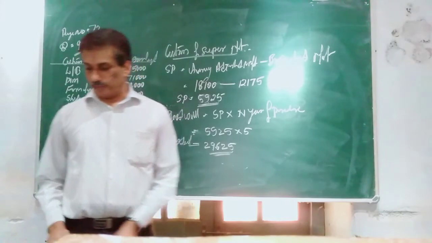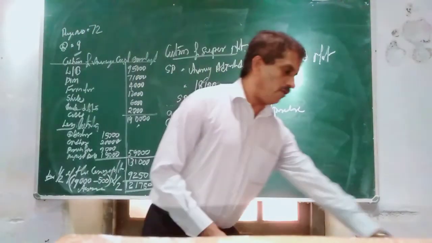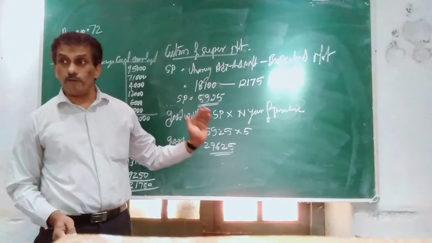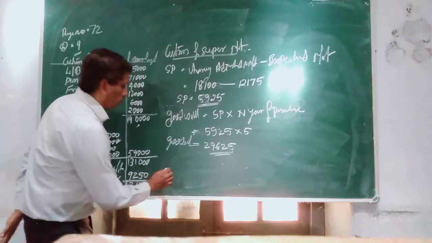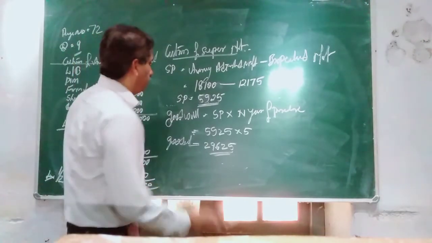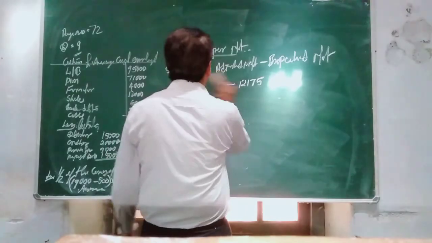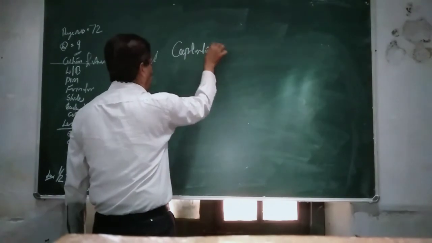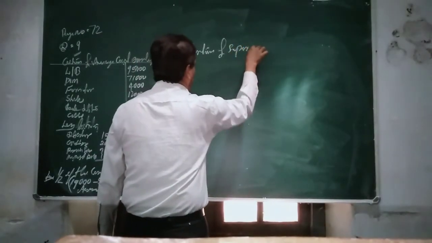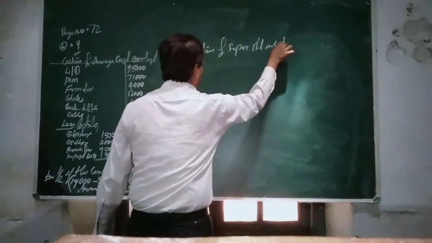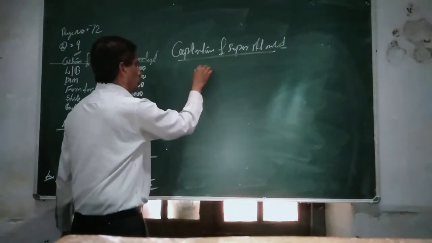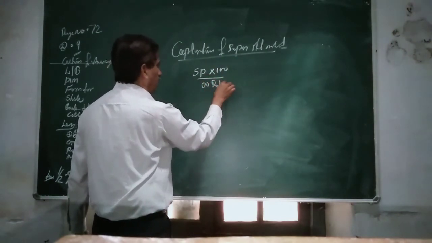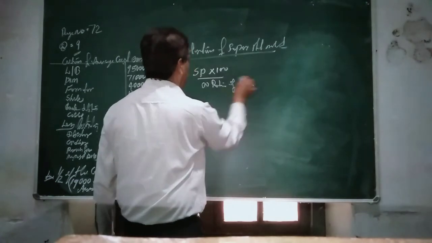Now, for this, I will show one more method, which is called the capitalization of super profit method. The formula here is super profit into 100 divided by normal rate of return.